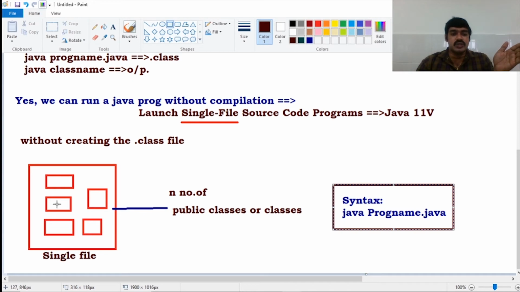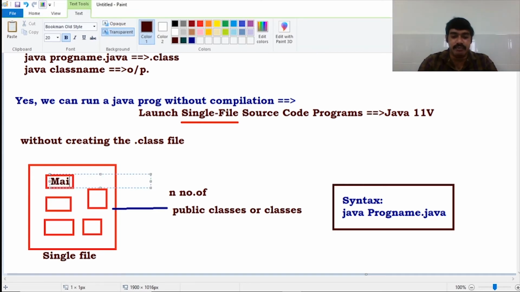Assume that this source file contains 5 classes, 1, 2, 3, 4, 5. Out of these 5 classes, the first class is treated as which one? The main class. By default, the first class is treated as the main class. That is the important feature.